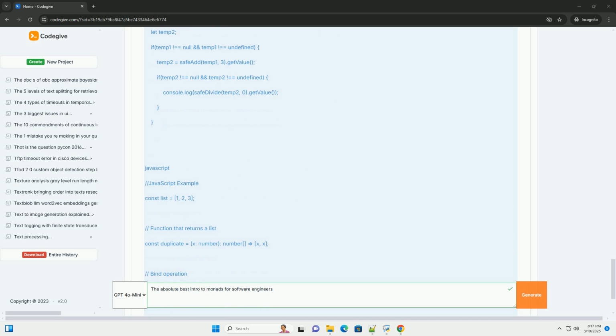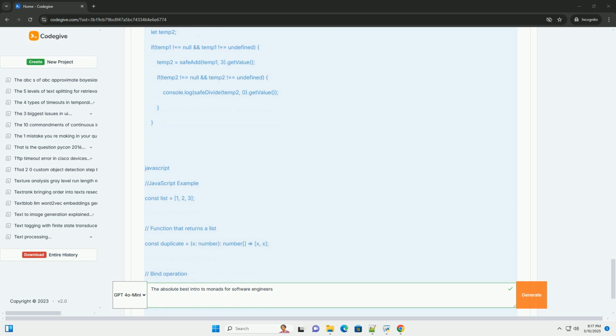10. Beyond the basics: common monad transformers, brief mention. Monad transformers are a way to combine the behavior of multiple monads. For example, you might want to combine the Maybe and Either monads to represent a computation that can both fail with an error and return a potentially missing value. Monad transformers allow you to stack monads on top of each other, creating more complex and powerful abstractions. This is an advanced topic, but it's good to be aware of it.